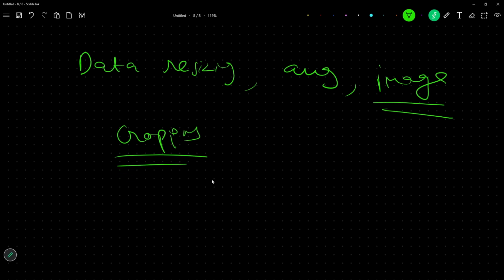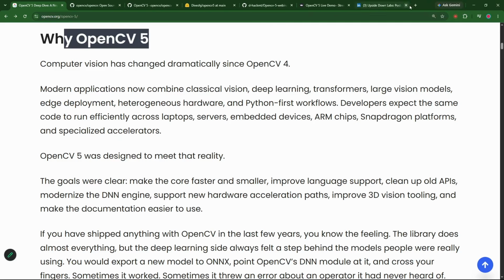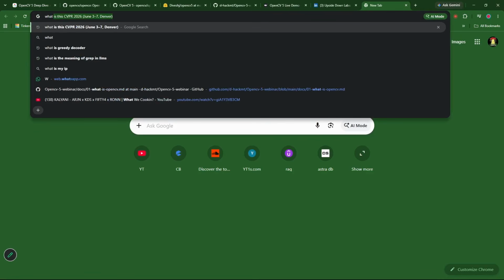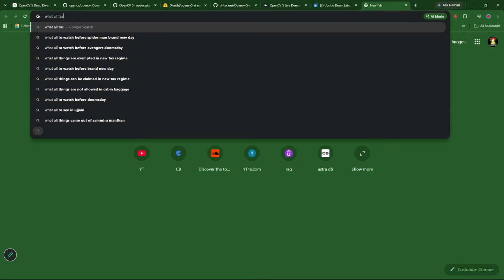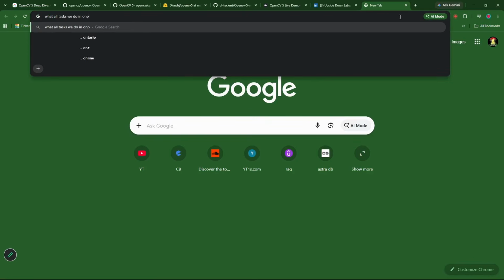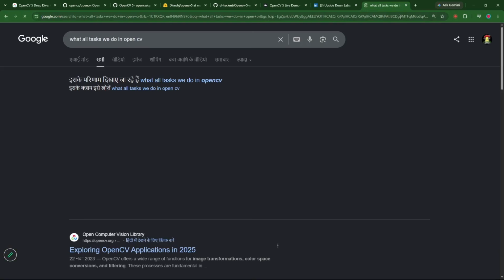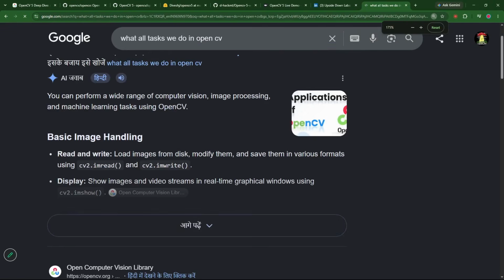You can do a simple search to see all the tasks in OpenCV.